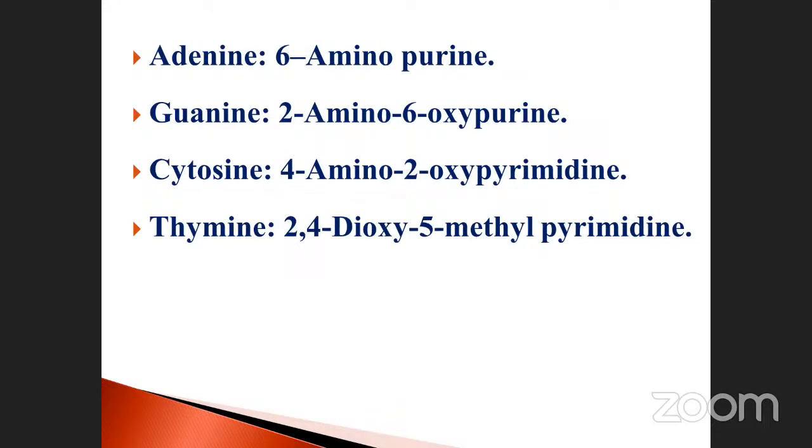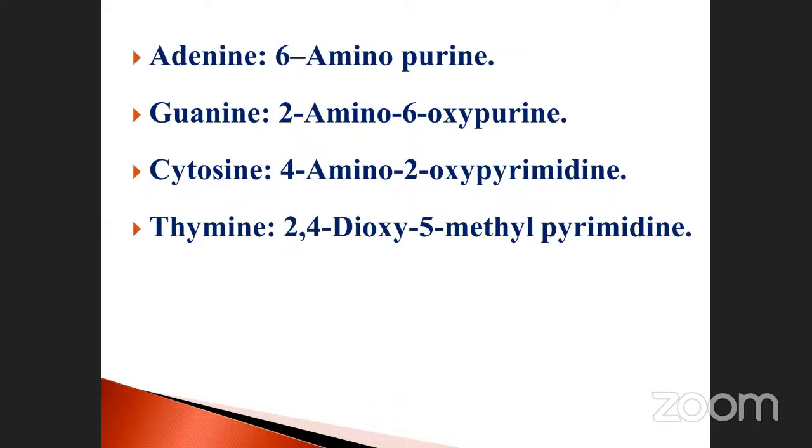And the other one is the chemical name. Sometimes they ask this. Please note it down, my dear students. This is very, very, very important. So many times it was asked. Adenine, the chemical name is 6-aminopurine. Guanine is 2-amino-6-oxypurine. What is the meaning of 6-aminopurine? At the sixth carbon, which group is there? Amino group, sir. Very good. What about guanine? 2-amino-6-oxypurine: the second carbon atom is occupied by the amino group and the sixth carbon atom by oxygen.